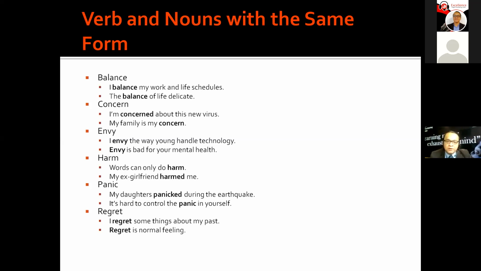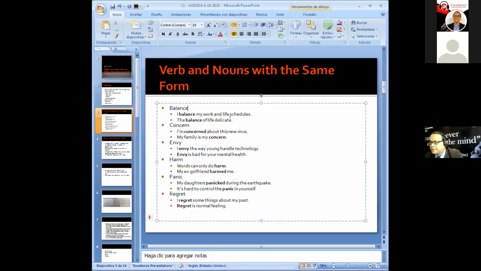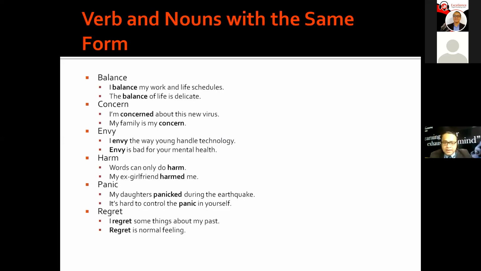We can use it as a participle verb. I balanced my work and life schedule last year. I will balance my work and life schedule next year. Perfect tense, I have balanced my work and life schedule. So there you go. You can use it as a verb, or you can use it as a noun. And the example is, the balance of life is delicate. We're missing here the verb is. Okay. So the balance of life is delicate. In this example, we're using the word balance as a noun, not as a verb.